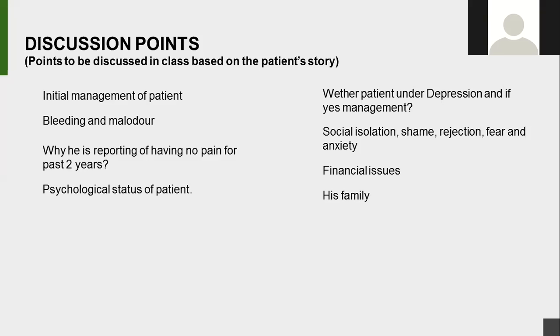And definitely there are some aspects of social isolation and things which point towards depression. But we have to ask specifics about sleep, appetite, his irritability or crying spells, and his wishes for death and things like that, which might be discussed with the wife. So based on these aspects, we can say whether he is depressed for some period of time or not.